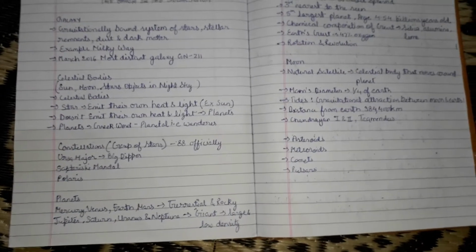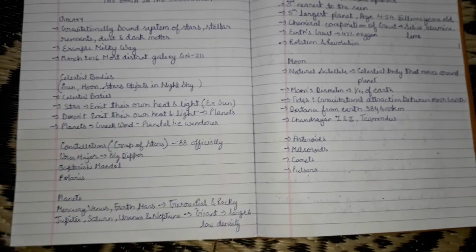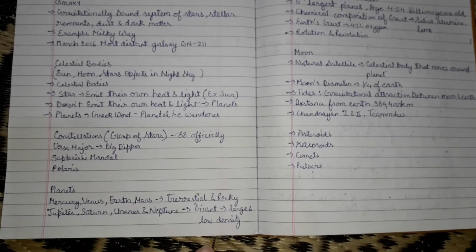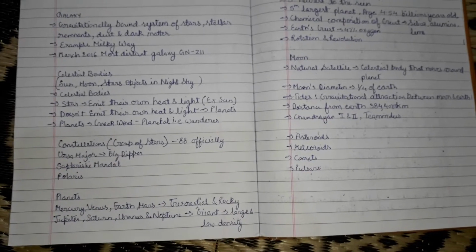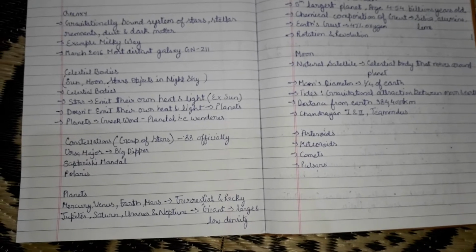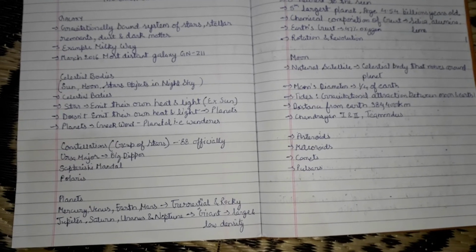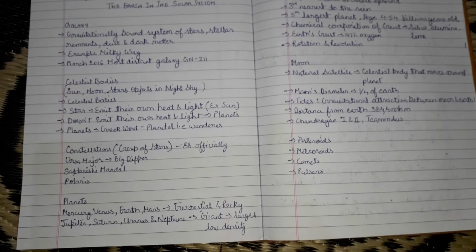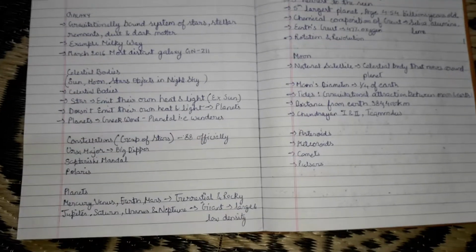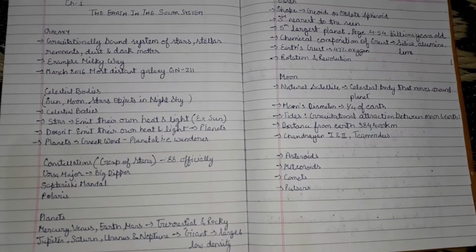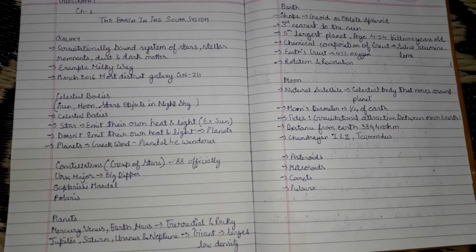Now moving on, you have the planets. Most references include Pluto as a planet. Under recent discovery, it has been declared that Pluto is not a planet; rather it is a dwarf planet, or I could say a planetoid. Now let's understand the first 8 major planets, and then we will move on to Pluto in particular.